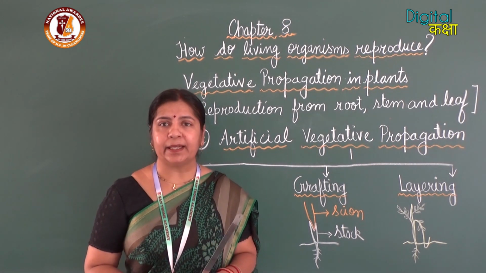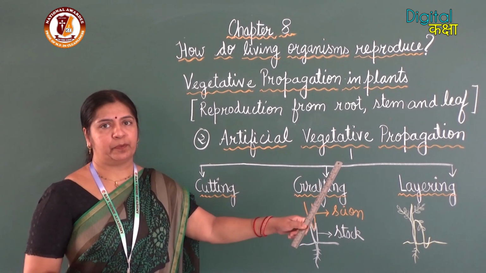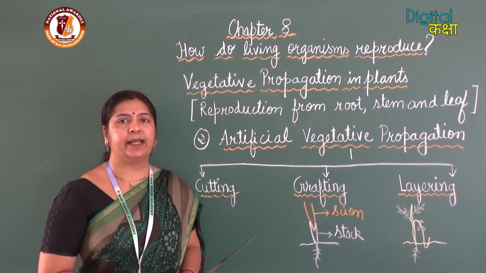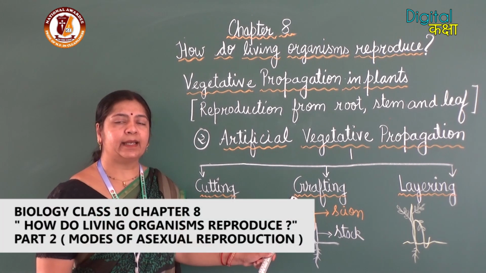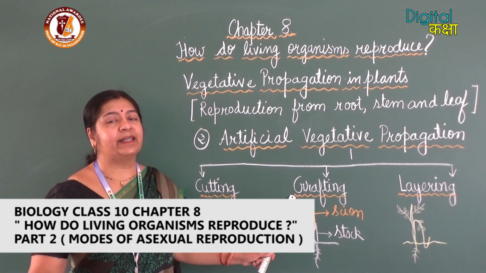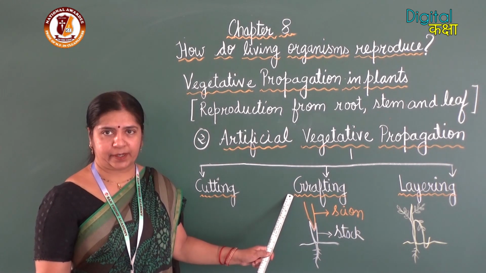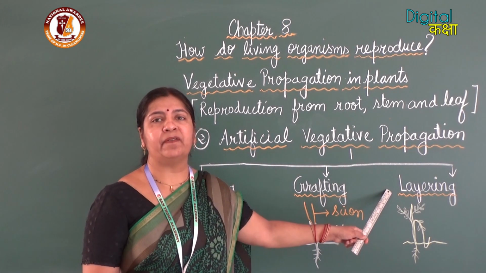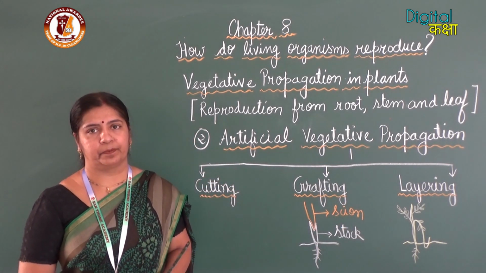So there are three methods of artificial vegetative propagation: cutting, grafting and layering. Grafting is the method by which we can get plants with the desired characters, where new varieties can be produced. And layering is the method where we get the exact copy of the parent plant.